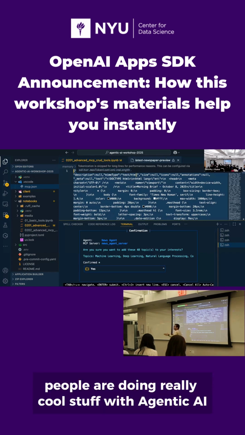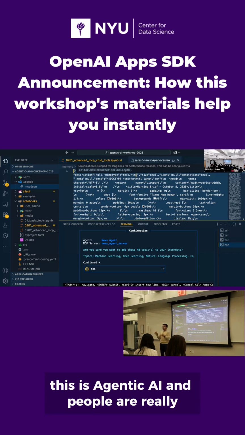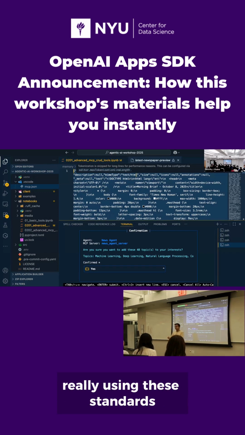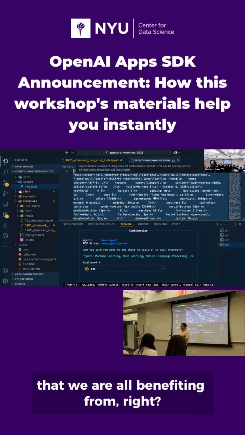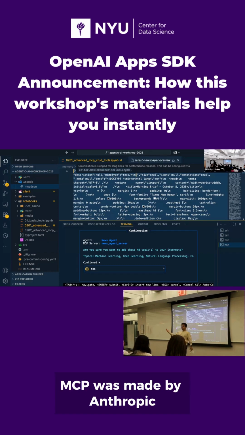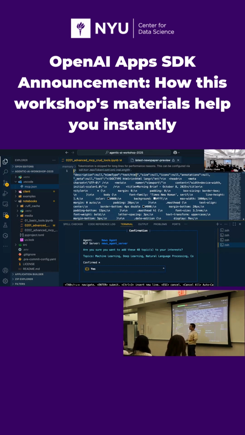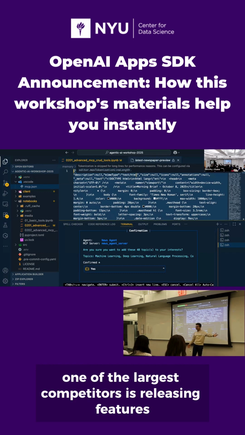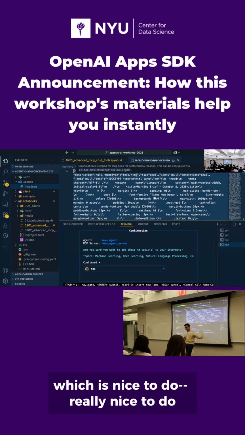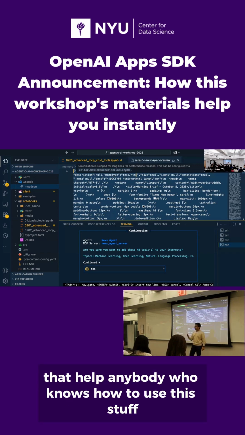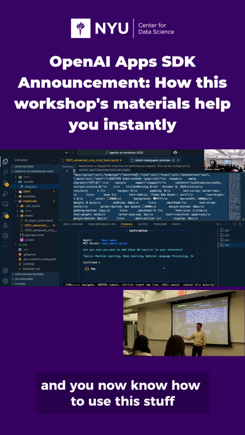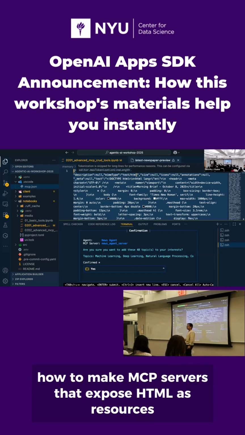People are doing really cool stuff with agentic AI. This is agentic AI. And people are really using these standards that we are all benefiting from, right? MCP was made by Anthropic, but OpenAI, one of the largest competitors, is releasing features, which is really nice to do, that help anybody who knows how to use this stuff. And you now know how to use this stuff. You know how to make MCP servers that expose HTML as resources.